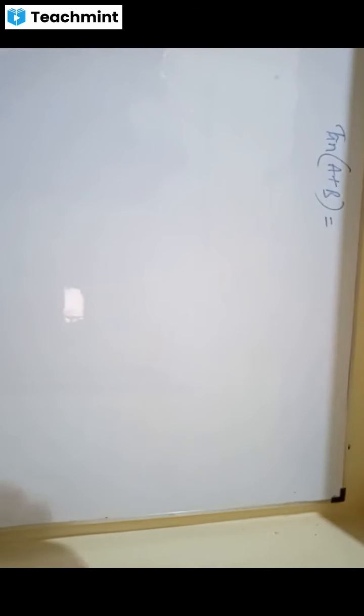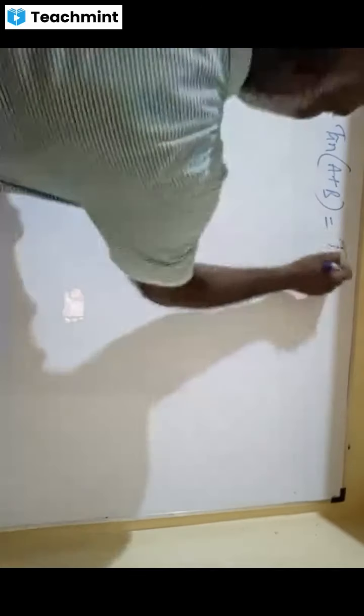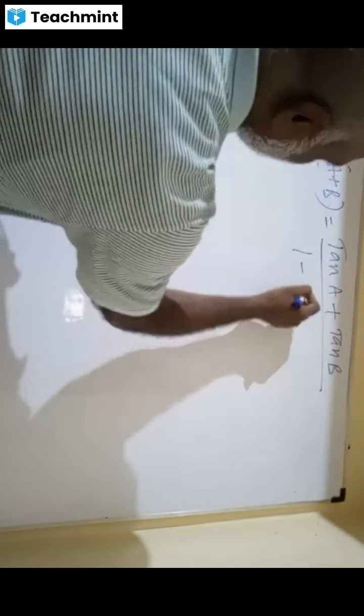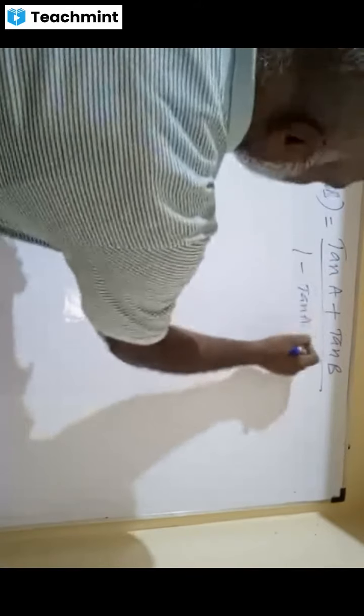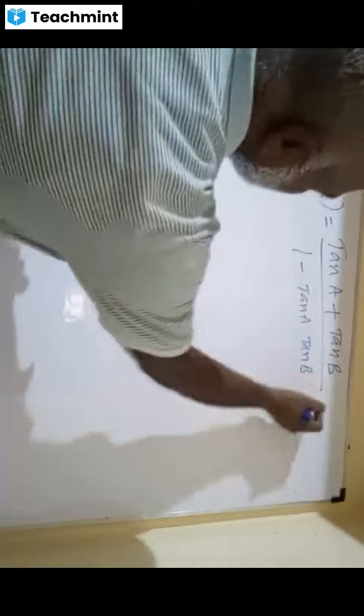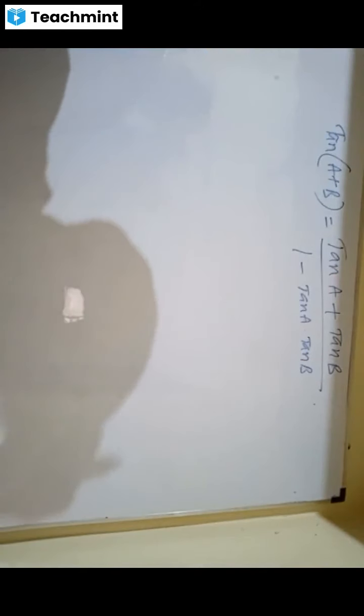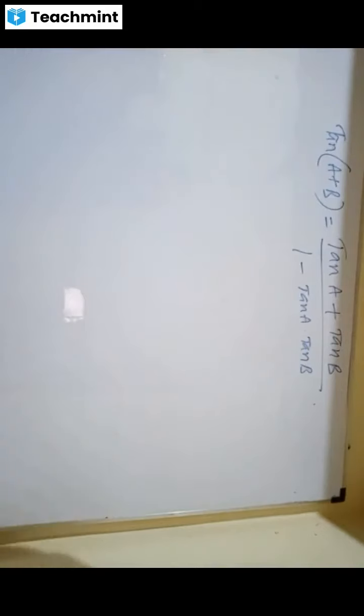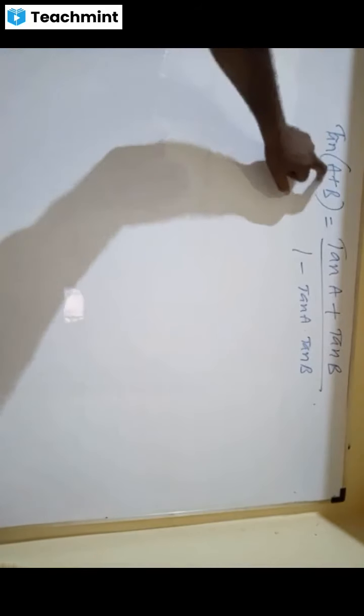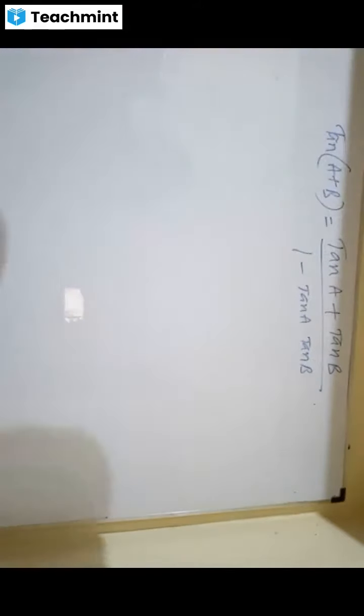Tan A plus tan B divided by 1 minus tan A tan B. That's it. This is the logic, please. We have to write for A minus B. See, tan A minus B. Tan of a plus b formula is plus. Tan follows the sign, minus. Plus. Denominator is minus. Okay, clear?